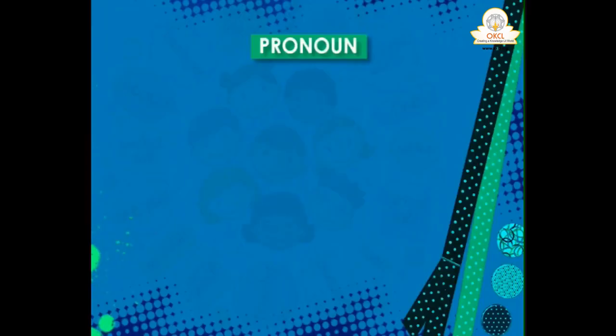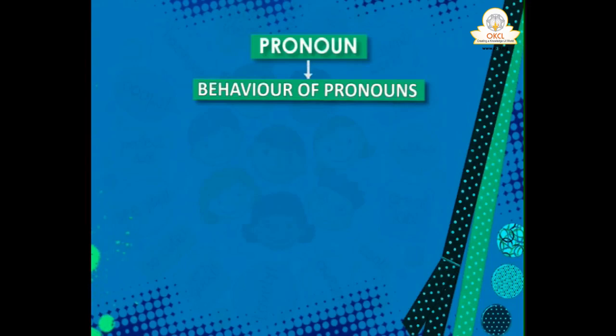One more thing we'll have to know about pronouns: the behavior of pronouns. This sounds something peculiar, but it is very important. You will find it difficult to speak if you do not know this. Like, you have come to know already that there are three persons of a personal pronoun: first person, second person, and third person.